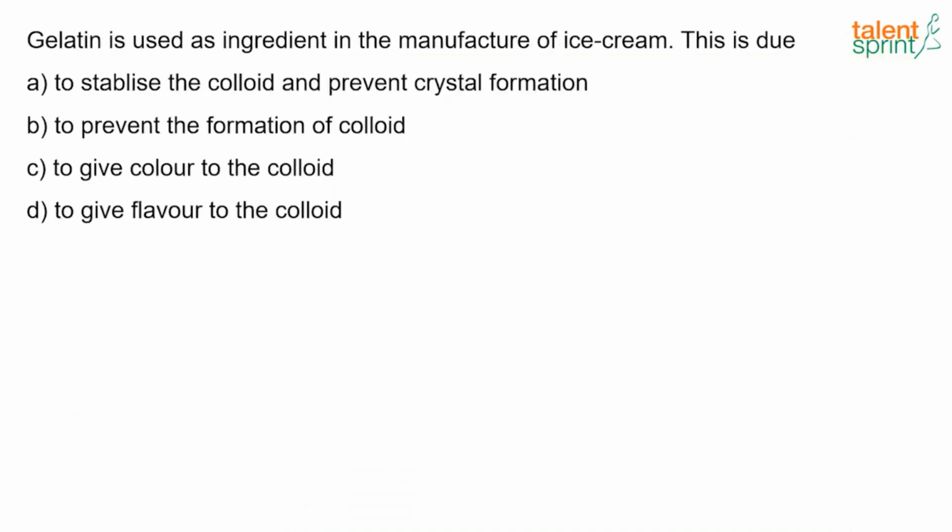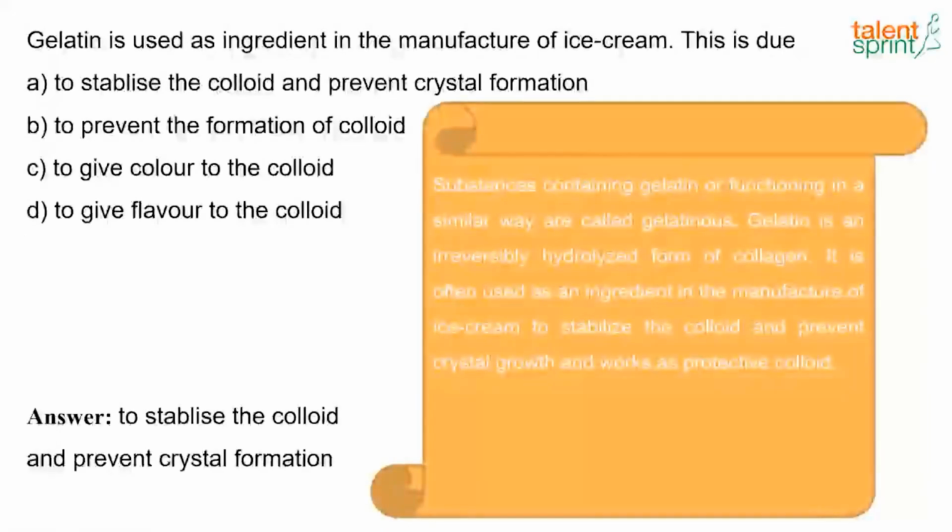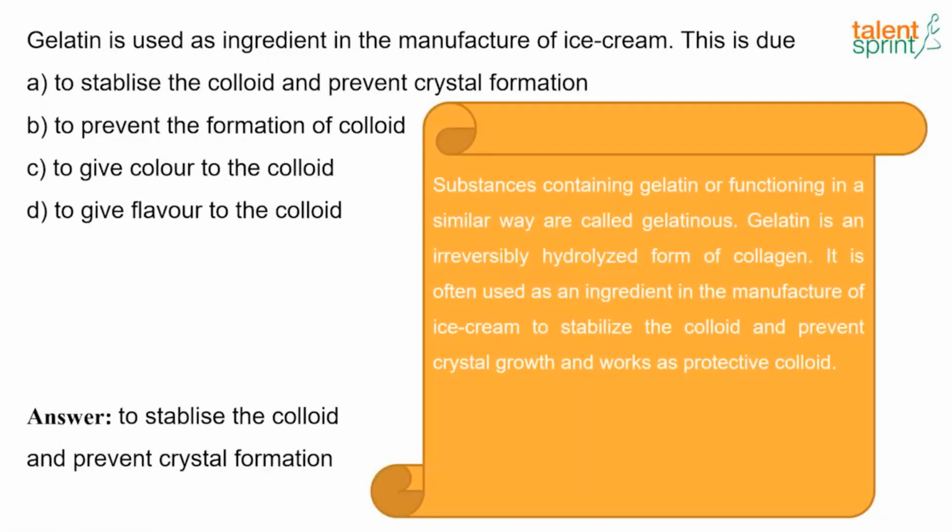Now the next question. Gelatin is used as an ingredient in the manufacturing of ice cream. This is due to dash. So why is gelatin used in the manufacturing of ice cream? To stabilize the colloid and prevent crystal formation. Right? Substances containing gelatin or functioning in a similar way are called gelatinous. Gelatin is an irreversibly hydrolyzed form of collagen. It is often used as an ingredient in the manufacture of ice cream to stabilize the colloid and prevent crystal growth, and works as a protective colloid.